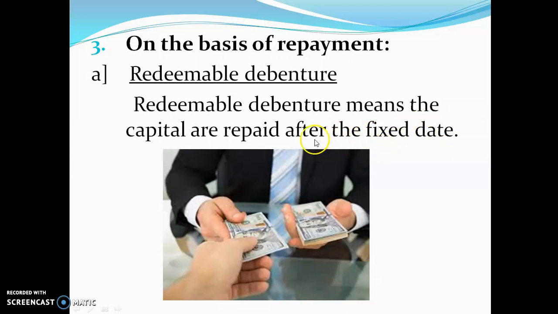If you are giving money, the capital, to the company for 1 year, after 1 year the company will repay it. That means when 1 year is over, the company is going to repay. See, you can see here, the capital is repaid back. From this person, the capital comes to this person's hand. So it is called a redeemable debenture, meaning the company returns the capital back after a fixed date.